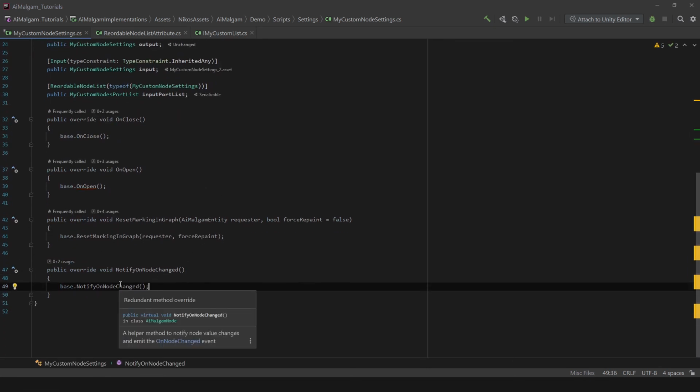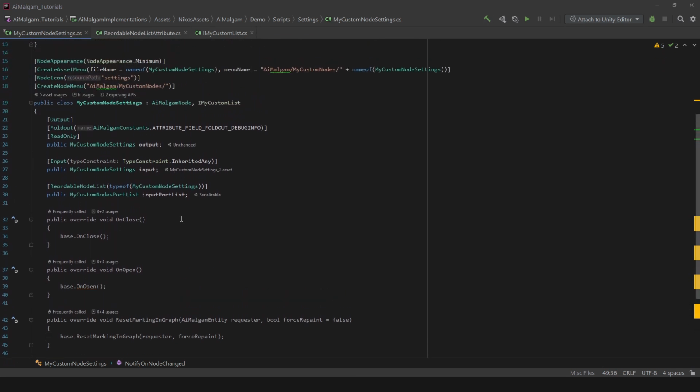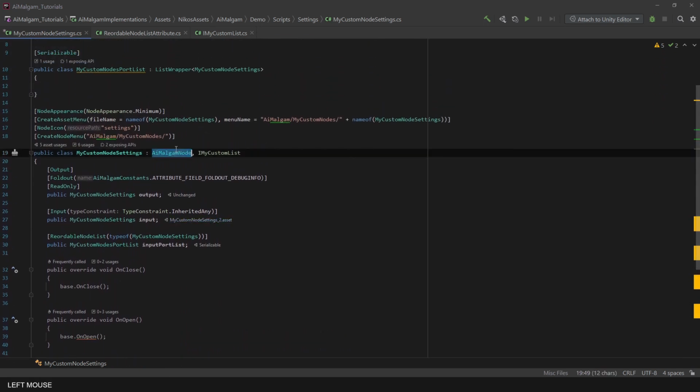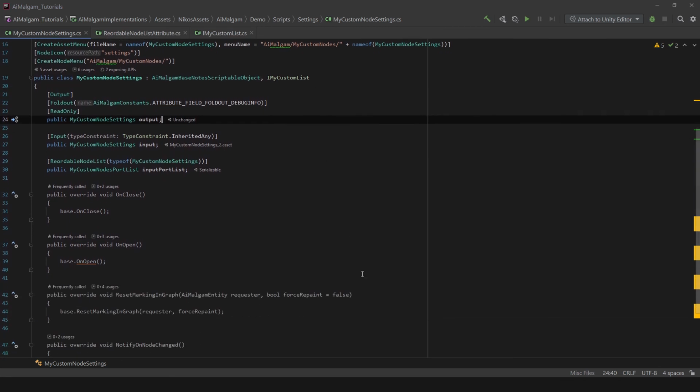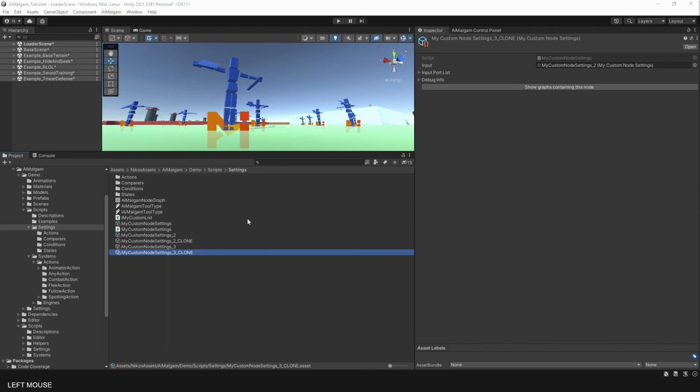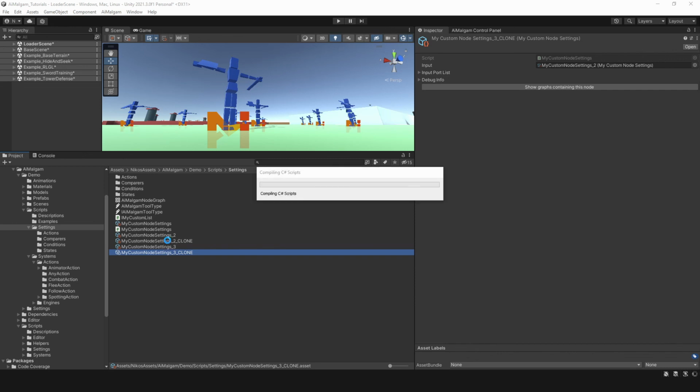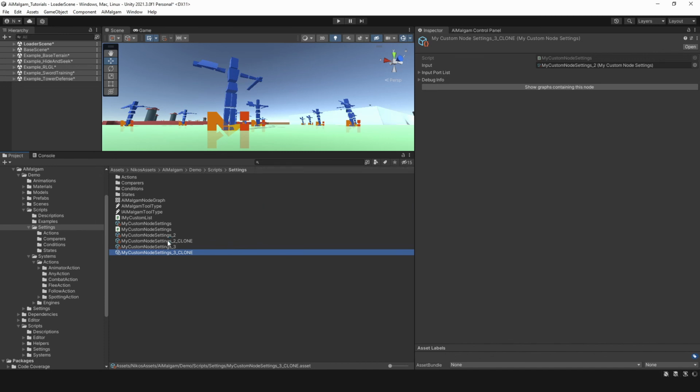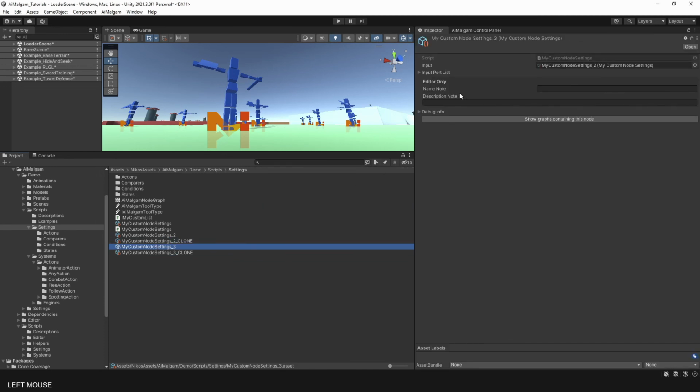You also don't have to inherit from the AiMalgam node directly. Here, for example, is a helper class that also displays editor-only node fields like the name and description field. This is optional. As you can see, the input field and the input port list field are rendered above the box groups.